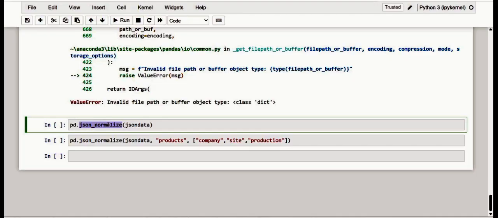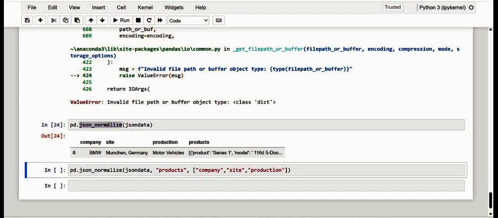So we apply the json_normalize function to the data in JSON format contained in the json data variable. Let me execute it and observe what the function does. Yes, we have obtained a readable and convertible data frame. Even if it does not yet have a tabular format, for the best result you can add the JSON file key to specify how the JSON file should be tabulated.